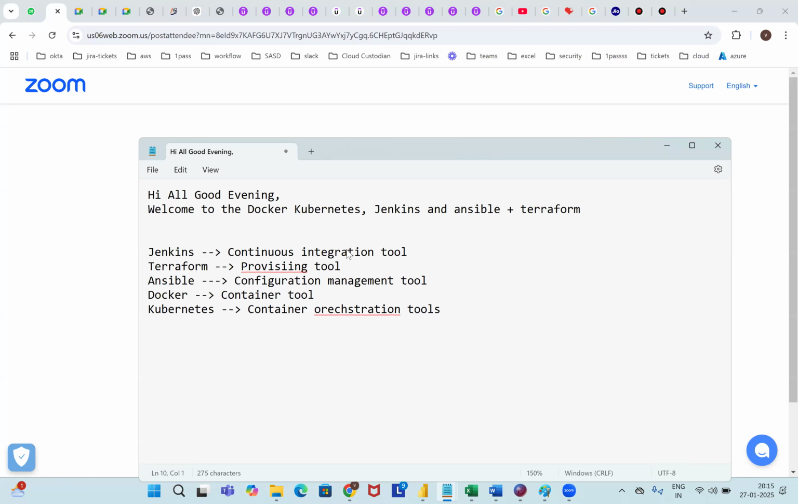All right. So these are the tools we're going to learn here completely. Jenkins is a continuous integration tool, Terraform is a provisioning tool, Ansible is a configuration management tool, and Docker is a container tool. It is all real-time scenarios that we are going to work through.